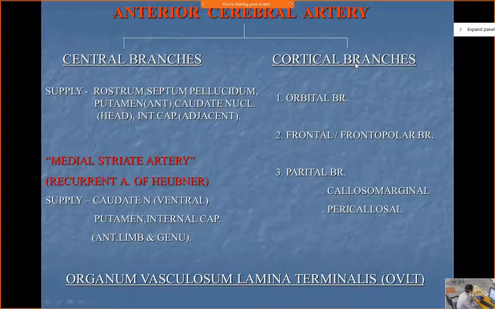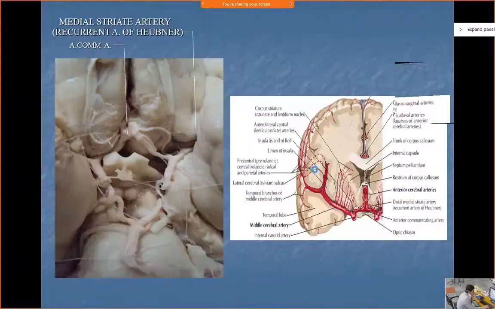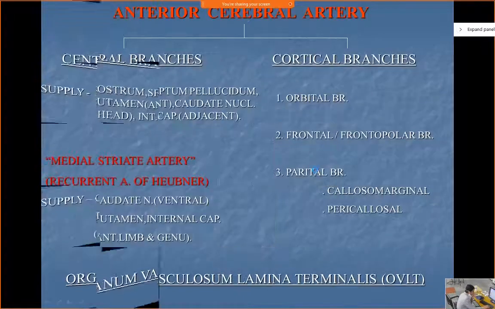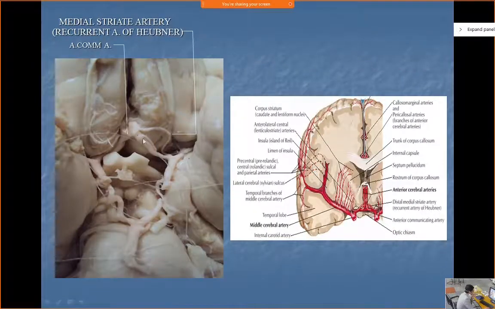Then there are cortical branches, which lie on the cortical surface, the cerebral surface. There are orbital branches, frontal branches, and parietal branches. Just remember these three.